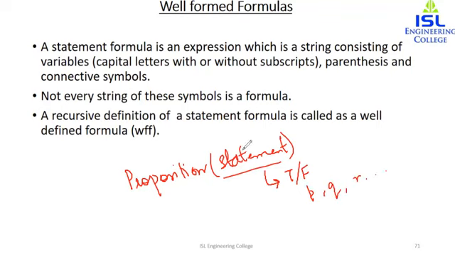Now, what do you mean by a statement formula? When two or more statements are connected by the connective or, and, or implication, then this is known as a statement formula.